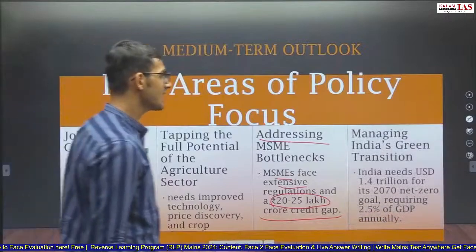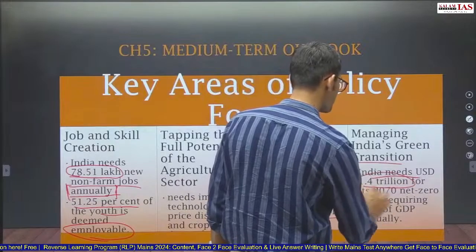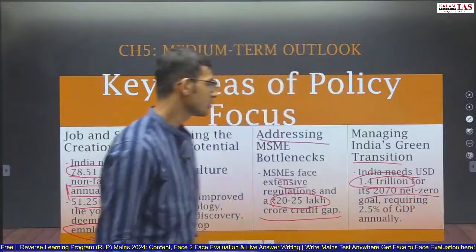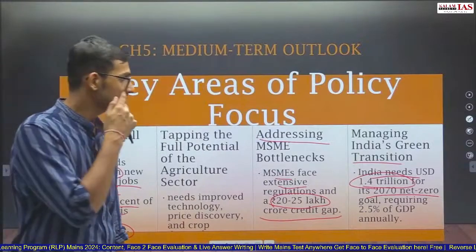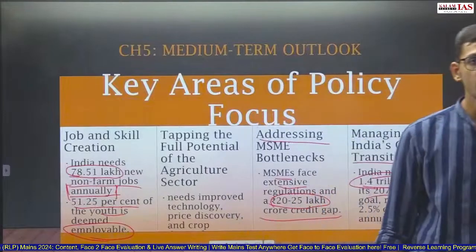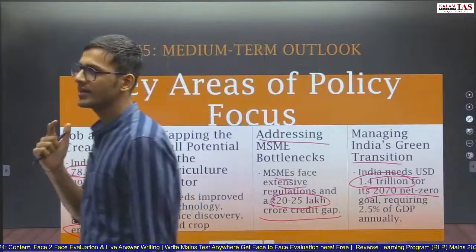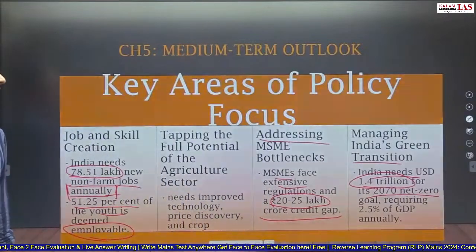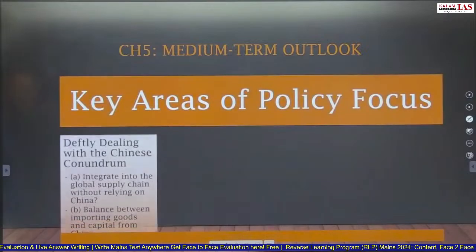And managing India's green transition. India needs USD 1.4 trillion for its 2070 net zero goal, requiring 2.5% of GDP annually. So India needs an investment of 1.4 trillion US dollars to achieve the net zero target of 2070. So these are the key focus areas in the medium term outlook.